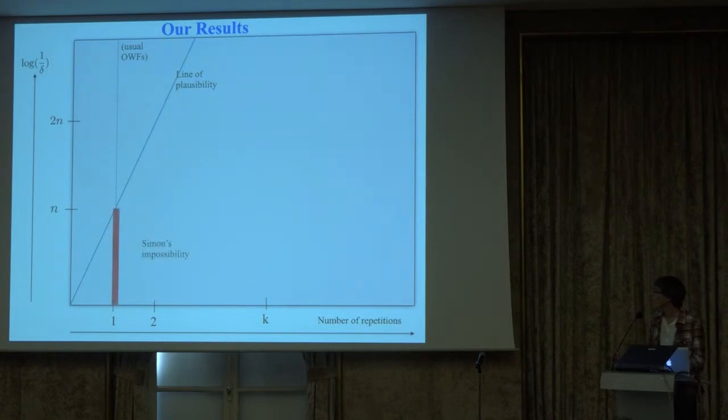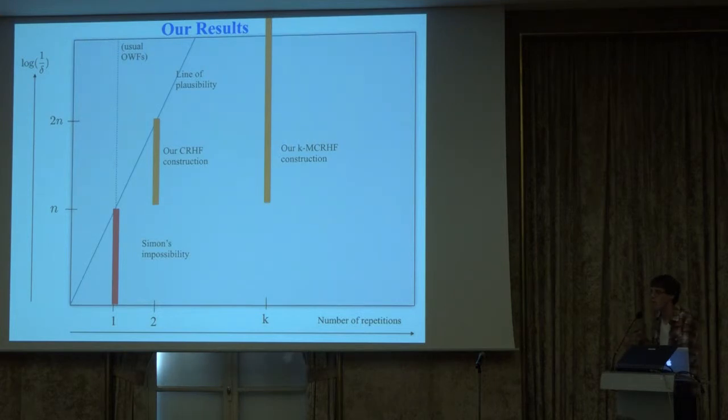So Simon's impossibility result says that one-way functions with essentially any inversion probability cannot in a black box way give you collision resistance. Our collision resistance result says that if you consider the probability of inverting 2 challenges, if you have any hardness better than 2 to the minus n, you get collision resistance. As an example, one of our other results is that if we consider the problem of k collision resistance, which is the problem of finding k inputs mapping to the same output, it turns out if you start with a k one-way product function whose hardness is any better than 2 to the minus n, then you get k multi-collision resistance.